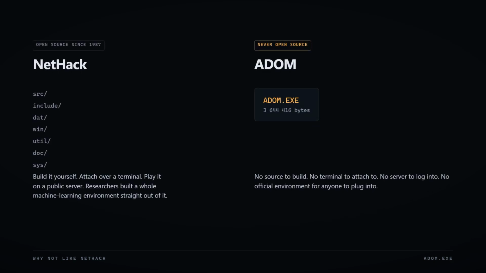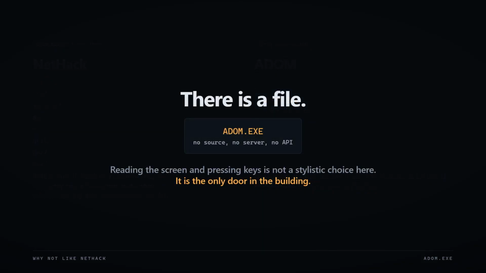NetHack is open source. You can build it, attach over a terminal, play it on a public server. ADOM is none of that. No source, no terminal, no server. There is a file. Reading the screen and pressing keys isn't a stylistic choice here. It's the only door in the building.